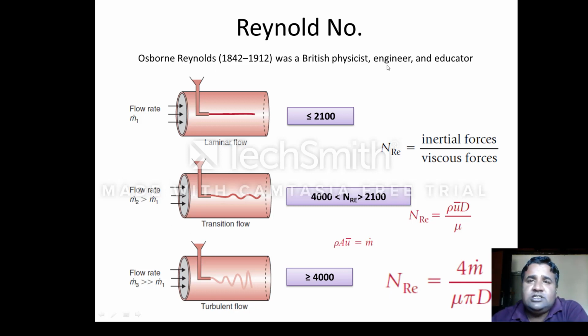He was a British physicist, engineer, as well as an educator. So simply from the Reynolds number, we determine whether the flow is laminar flow or turbulent flow. Turbulent means zigzag and laminar means smooth.